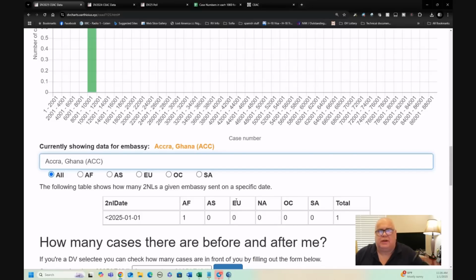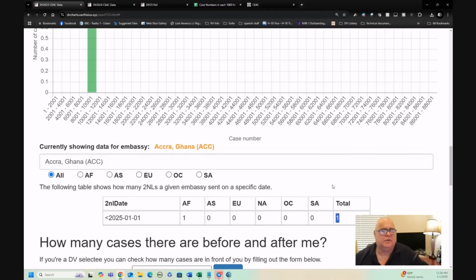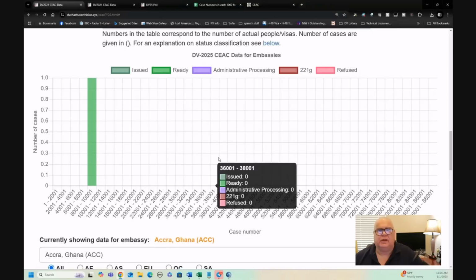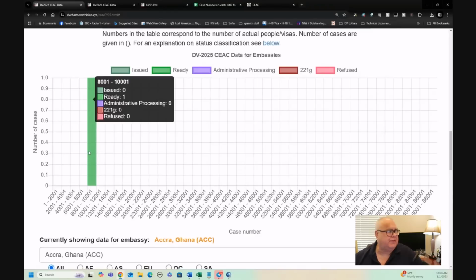It's a disgrace, frankly, with the number of people selected at Accra, to have only scheduled one case in 5 months is disgusting, nothing short of disgusting. And the fact that that's in the 8,000 to 10,000 range tells me that that was a transfer anyway. So this is complete bullshit. There is no reason why this should be happening, and it is an absolute disgrace that Accra are doing this.